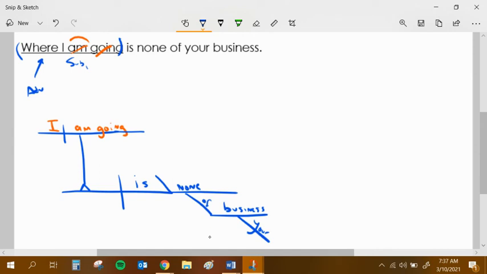Remember, these words don't float like the word that. These words are going to have to fit into this diagram, and into this structure up here, because this is my noun clause. So the word where has to touch one of these words. Where is an adverb, it tells us where I'm going, so I'm going to put the word where like an adverb would.